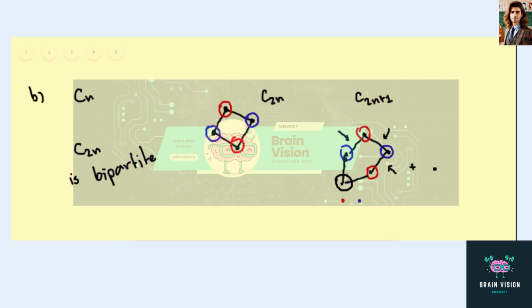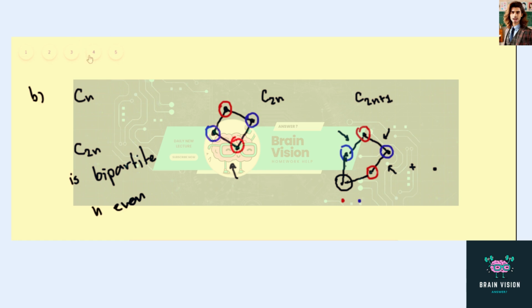And this happens in any odd cycle. We already have a bipartite graph nicely in an even cycle. Adding one vertex will make it non-bipartite. And so the answer should be n even in this case.